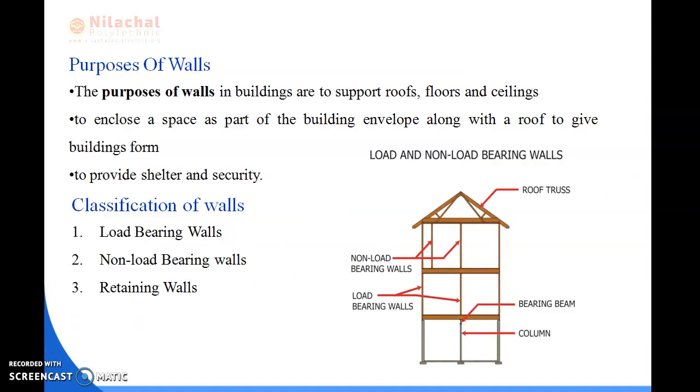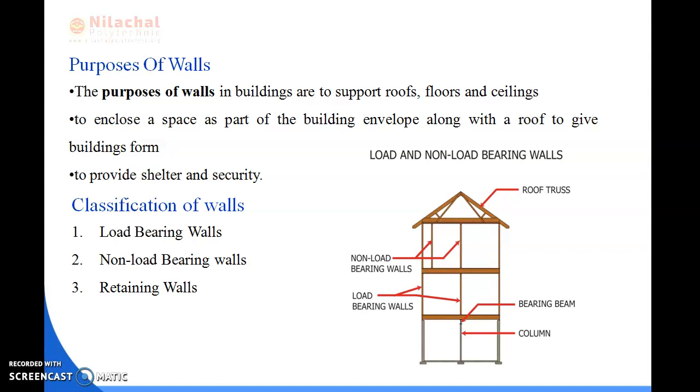So what do you mean by the purposes of walls? Why do we provide a wall? The purposes of the wall in buildings are to support the roofs, floors and ceilings, to enclose a space as part of the building envelope along with the roof to give the building its form, and to provide shelter and security.